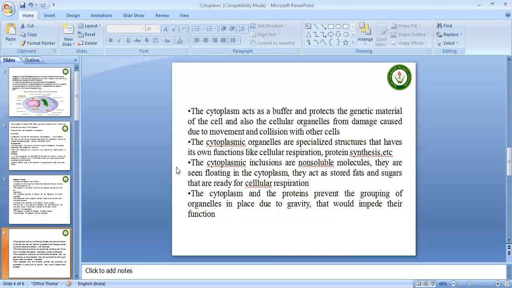The cytoplasm acts as a buffer and protects the genetic material of the cell and also the cellular organelles from damage caused by movement and collision with other cells. The cytoplasmic organelles are specialized structures that have their own functions like cellular respiration, protein synthesis, etc. The cytoplasmic inclusions are non-soluble molecules. They are also seen floating in the cytoplasm. They act as stored fat and sugar that are ready for cellular respiration. The cytoplasm and proteins prevent the grouping of organelles in one place due to gravity, which would impede their function.